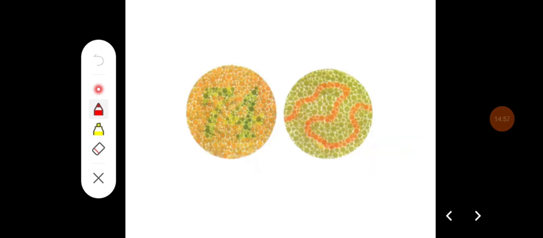These are examples of Ishihara charts where the colorblind person reads it as a different number altogether, and here he traces